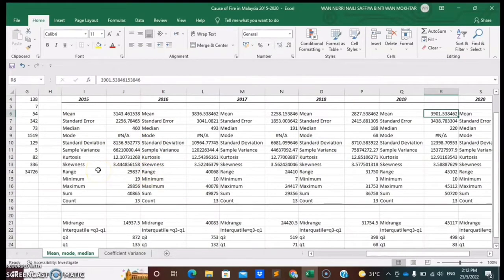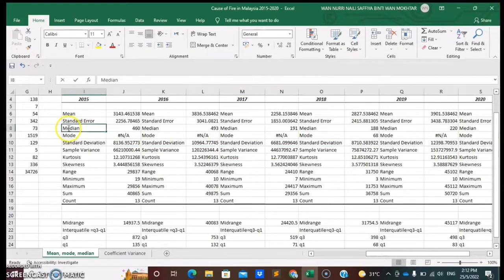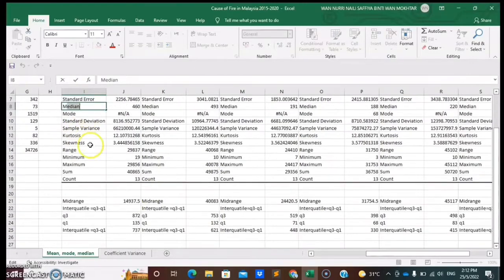For standard deviation, here you can see the values for standard deviation and the median. For kurtosis and skewness, next, for CS, which is skewness.